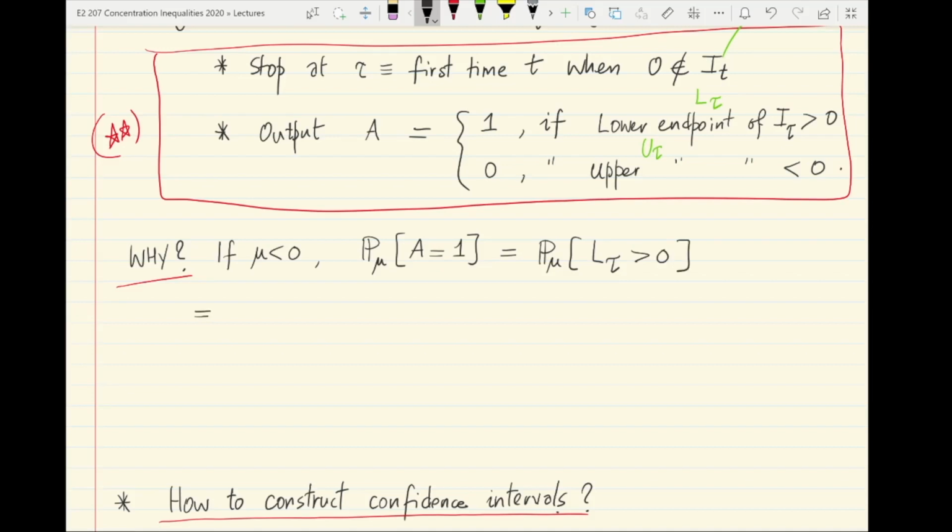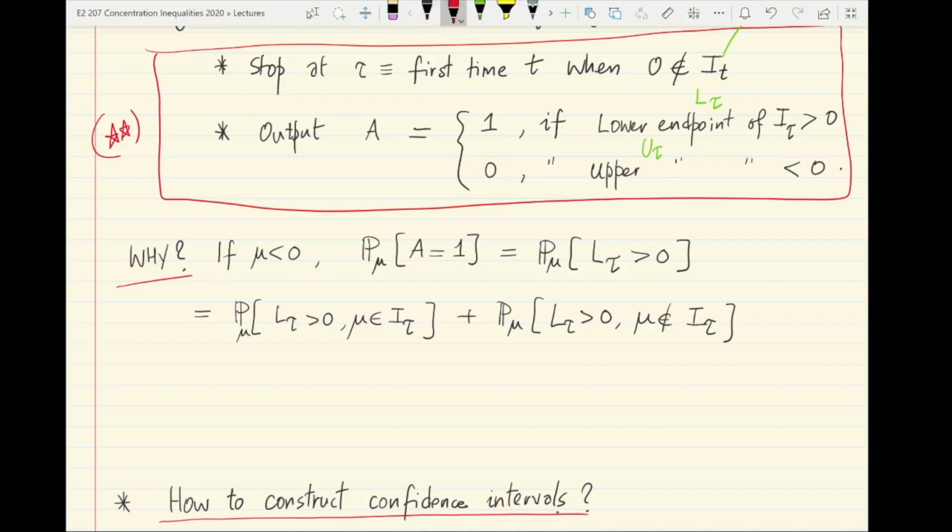We can break this into two parts by the law of total probability. So this is P_mu of L_tau greater than 0 and mu belongs to I_tau, plus the probability of the same event intersected with mu not belonging to I_tau.